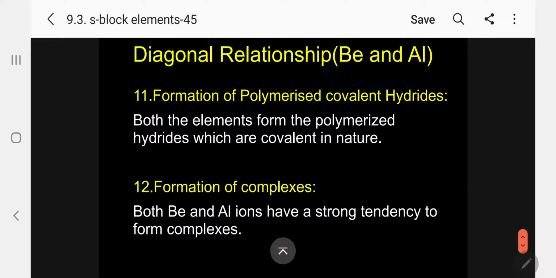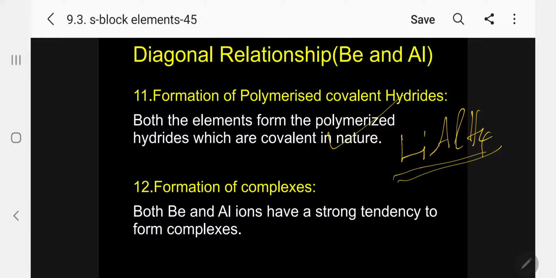Then formation of polymerized covalent hydride. This is a very interesting nature. Both elements form polymerized hydrides which are covalent in nature. The example is lithium aluminum hydride, a very important and famous reducing agent commonly used in synthesis.